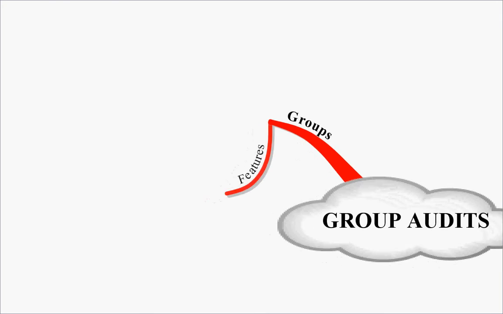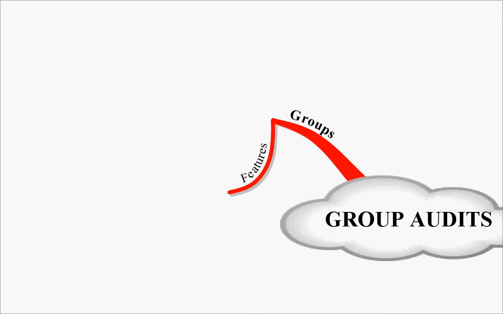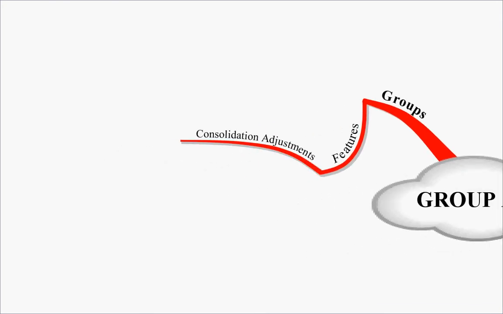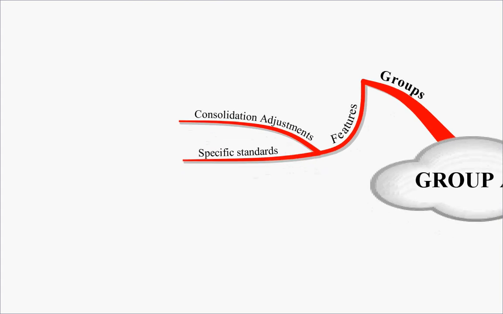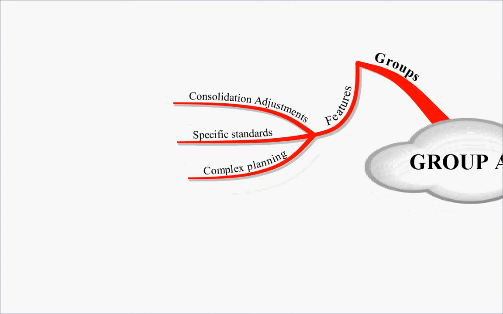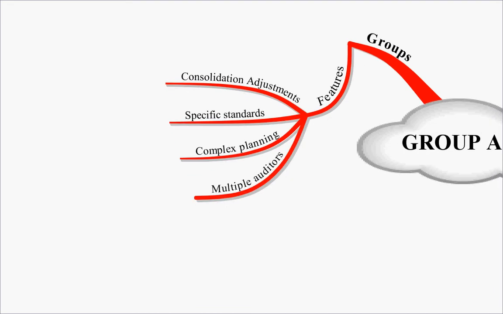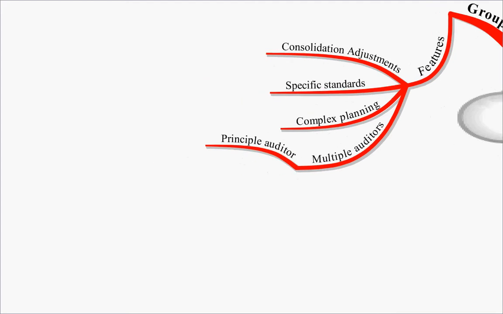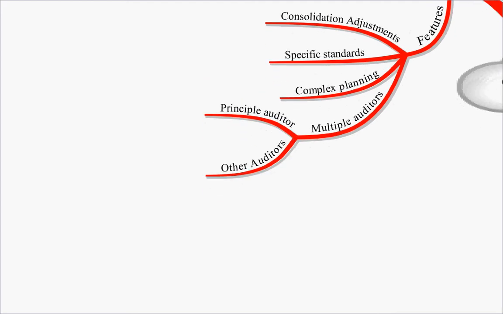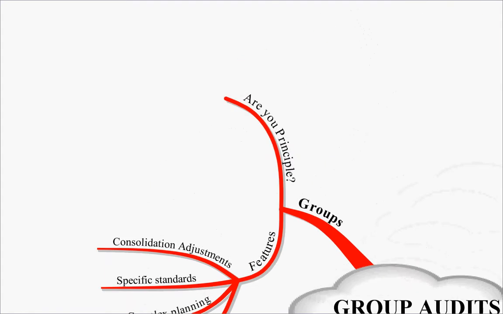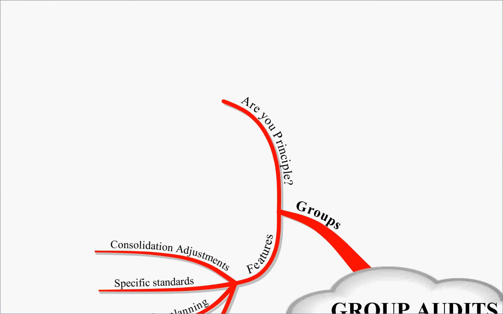Okay, so groups first of all. Well, there are specific features to groups in particular. You're going to have those consolidation adjustments for the consolidated accounts. There are specific standards you have to comply with. There will be complex planning because there will be multiple auditors. You will be the principal auditor, and there will be other auditors who will be responsible for auditing the other components of the group.